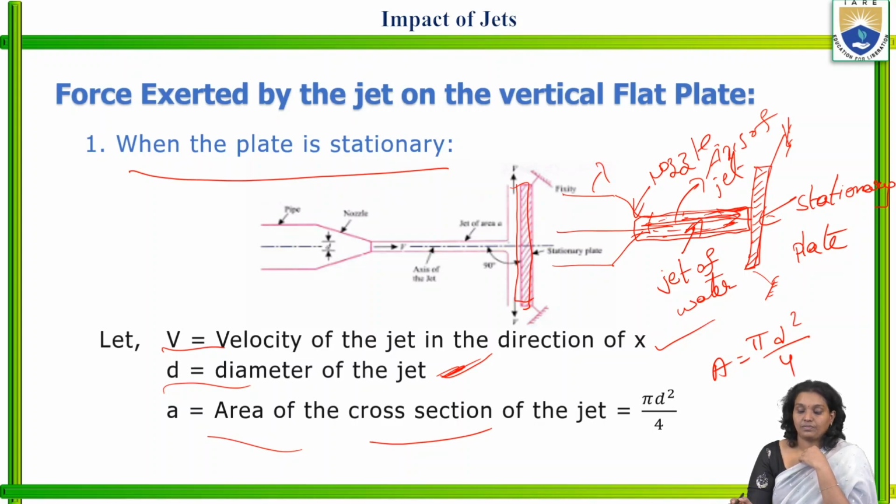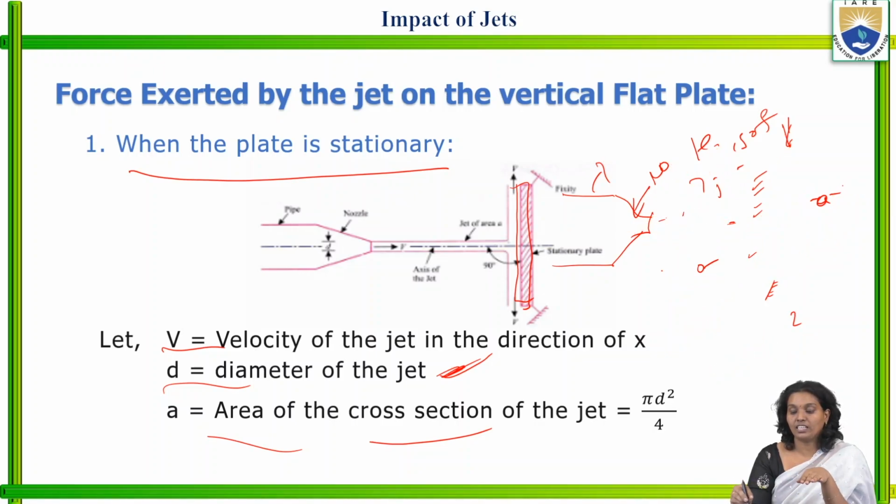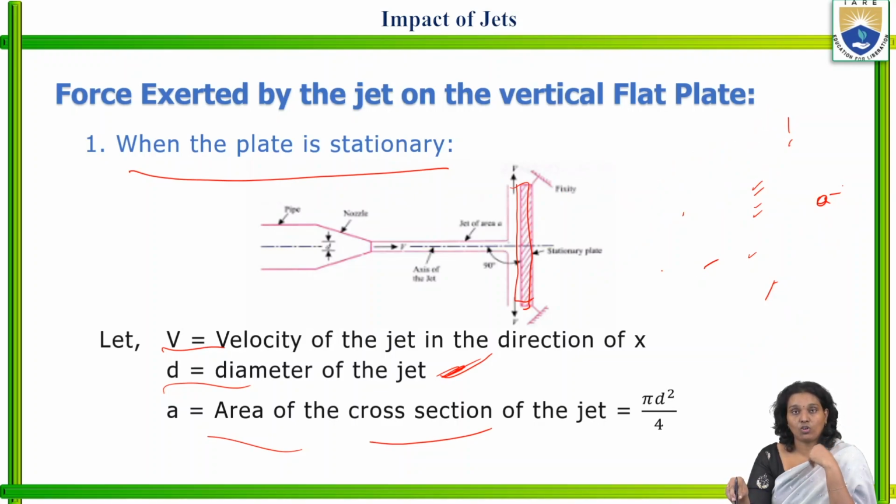So once we understand the figure, these are the parameters and things which we understand in the force exerted by the jet on the vertical flat plate. Area of cross section of the jet is equal to pi d square by 4.